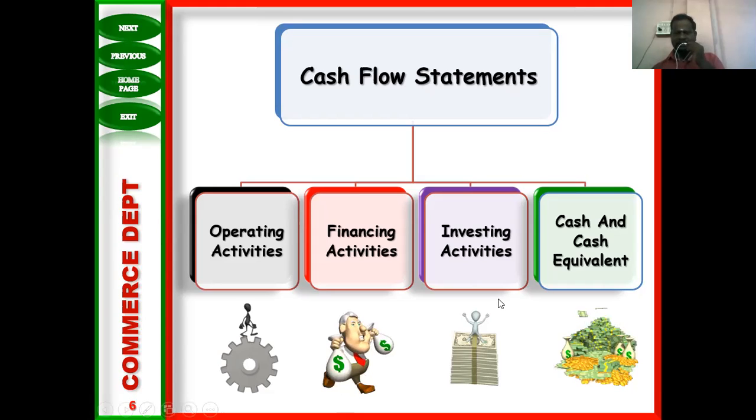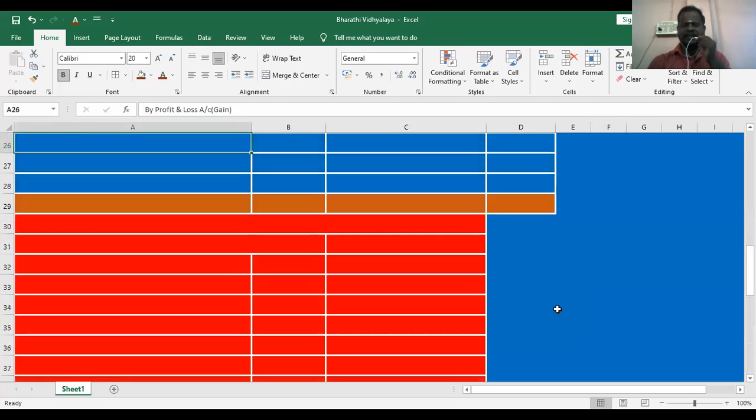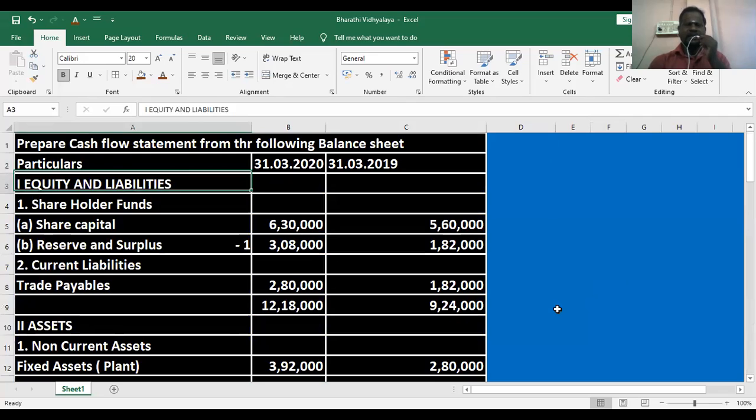We will discuss the 8 mark sum. In cash flow statement, they will ask one 6 mark question, the last question, in the CBSE board. I will start the question. For our better understanding, first let me discuss the details in the question. After that, go to the answer.